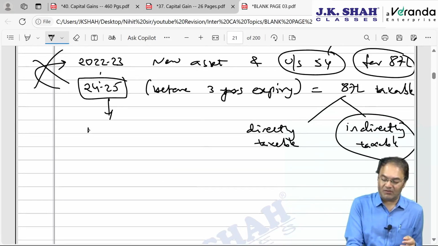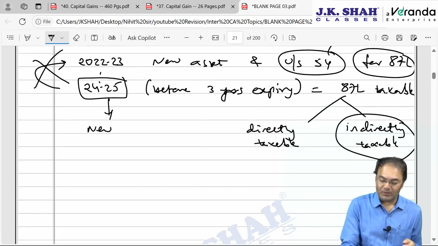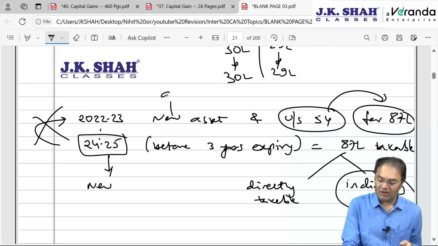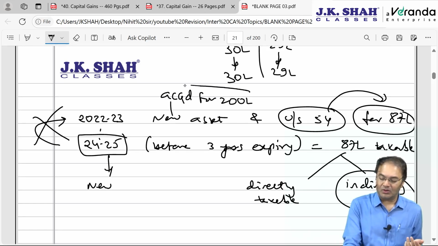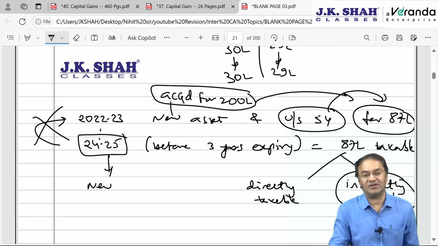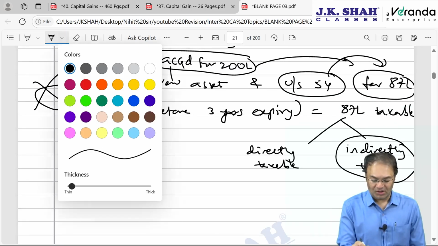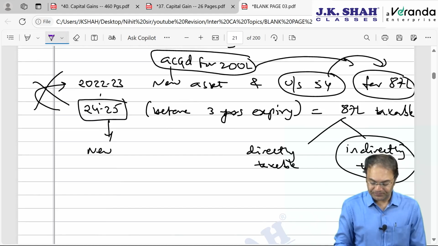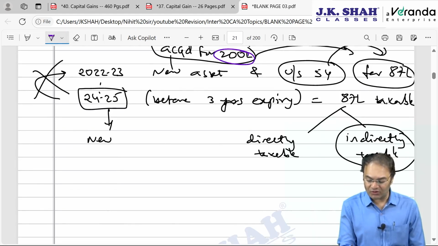So the new asset was acquired for, let's say, 2 crore, and by acquiring 2 crore worth of asset, 87 lakhs of exemption was claimed. Now this 2 crore worth of new asset is sold.